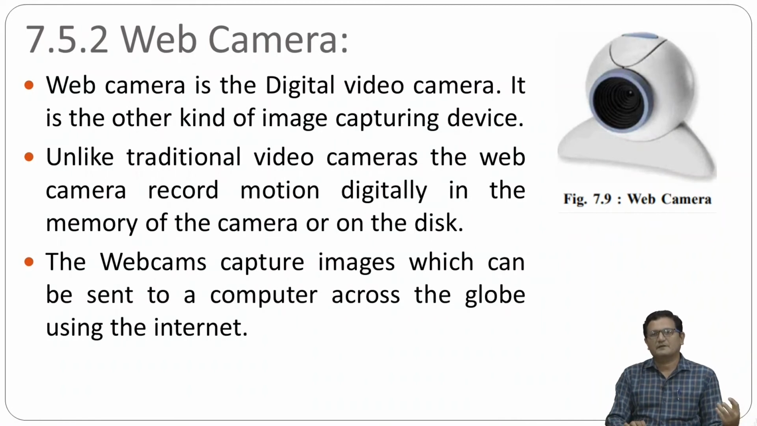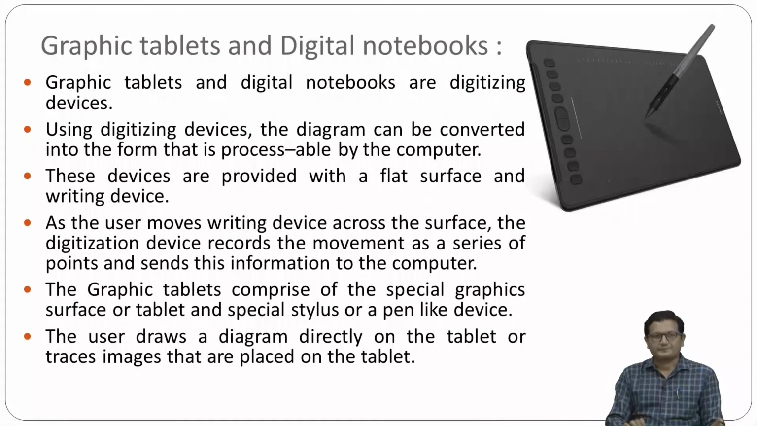This type of camera establishes connectivity with your router, and through the router it can transmit the data. So basically, we are not using the web camera for clicking pictures. A web camera is basically used for surveillance purposes.